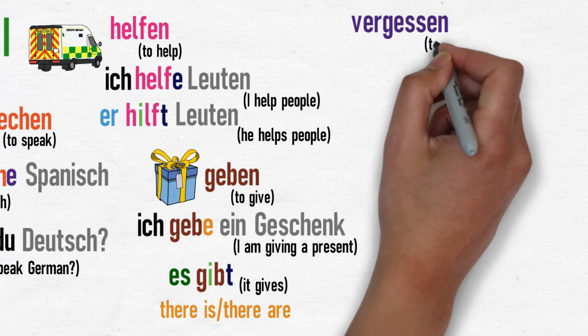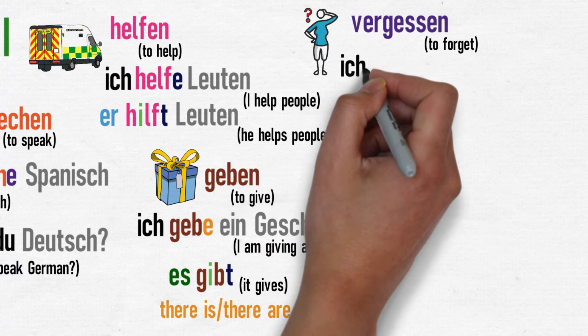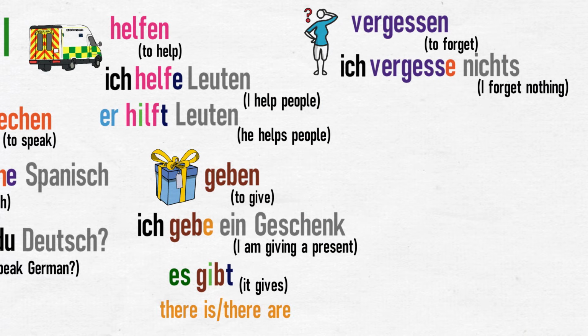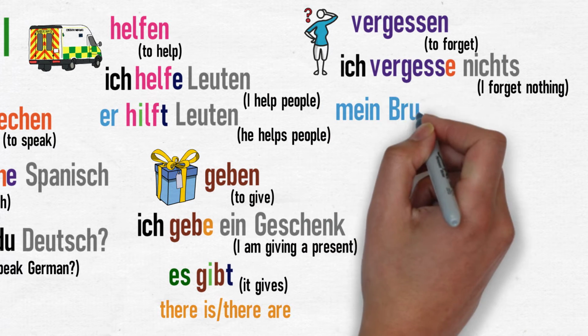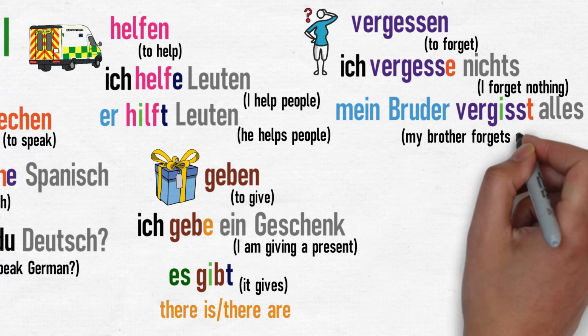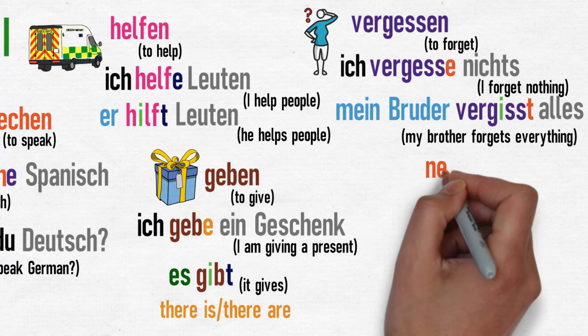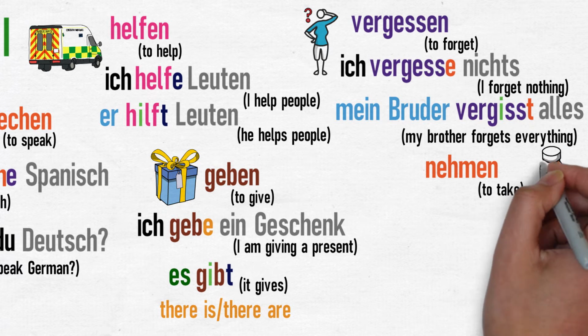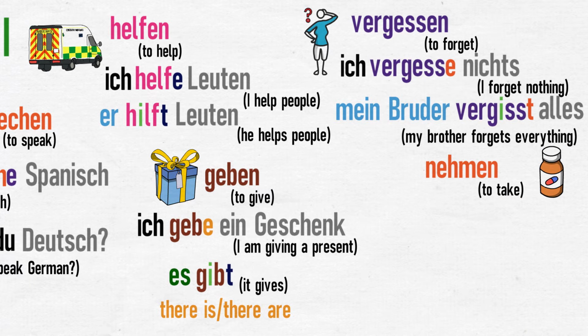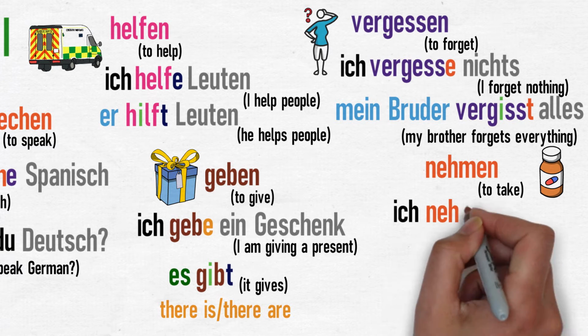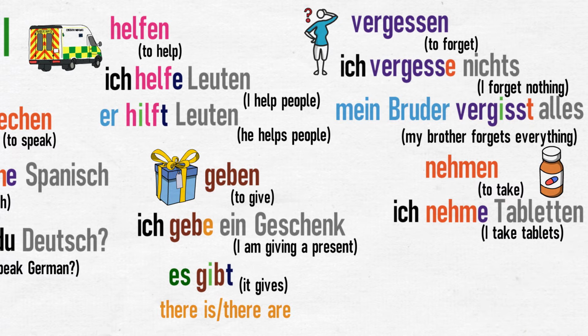Vergessen, to forget. Ich vergesse nichts. I forget nothing, or I don't forget anything. Mein Bruder vergisst alles. My brother forgets everything. Nehmen, to take. This is a slightly different change, as the letter combination IH doesn't happen very often in German. As a result, the stem change here is from nehm to nimm. For example, ich nehme Tabletten. I take tablets. Er nimmt Tabletten. He takes tablets.